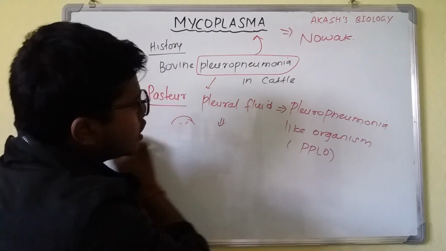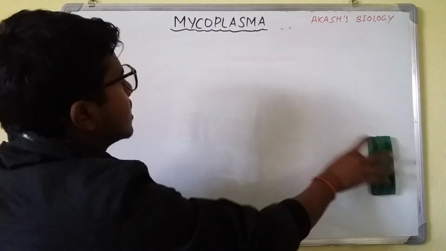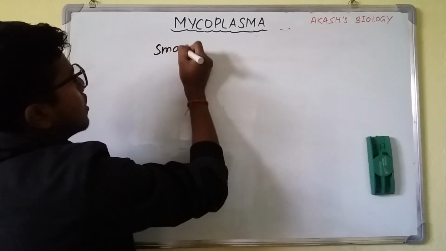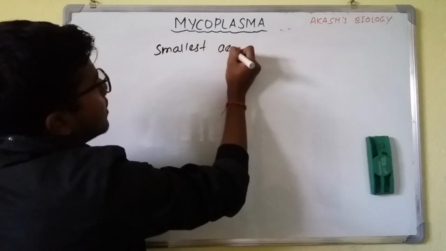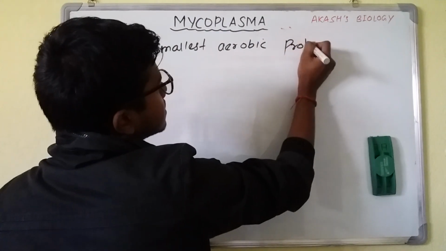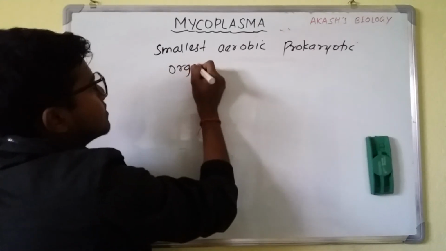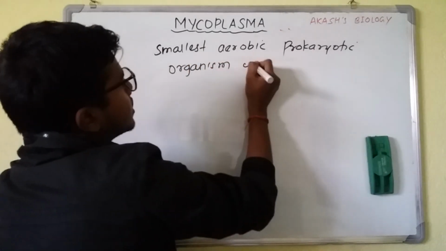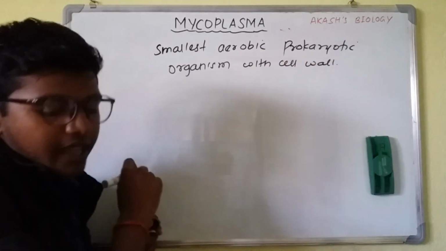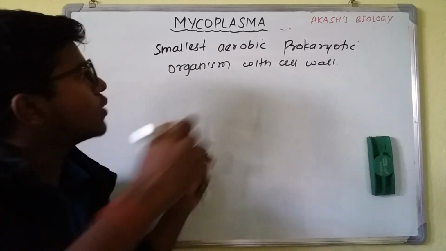Another thing, if we have to give the definition of mycoplasma, what actually is mycoplasma? It is the smallest aerobic prokaryotic organism without cell wall. So the main difference is that it is the smallest and it is without cell wall.